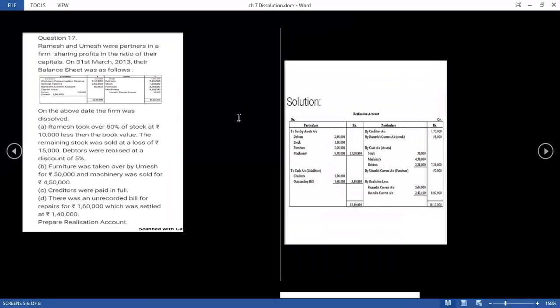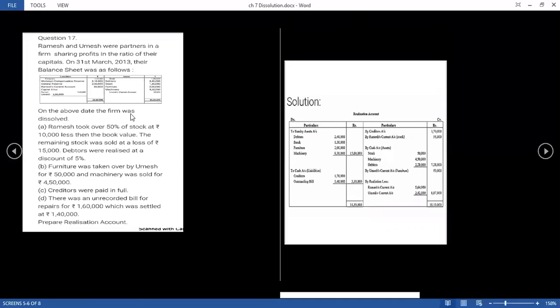Next question, question number 17. Students, here the question demands that we prepare a realization account. Ramesh and Umesh, partners, are sharing profits in the ratio of their capital. The capital is given here as 7,50,000 and 1 lakh, so the ratio will become 3:4. Now they are having certain assets and some liabilities. At the time of dissolution, what they have mentioned: Ramesh took over 50% of the stock.